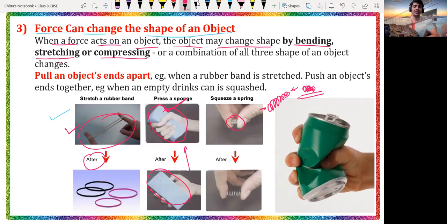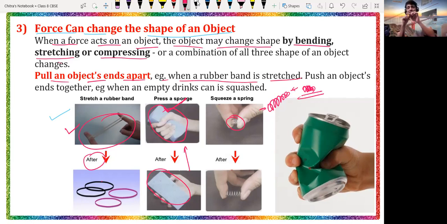In all the cases there is a change in shape. That's why we can say that force can cause a change in the shape of an object. A pull makes the ends of an object move apart, for example when a rubber band is stretched.